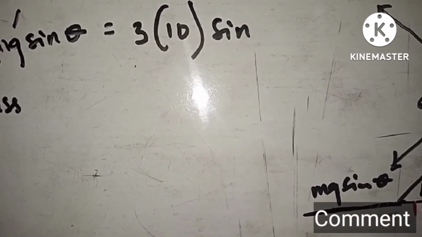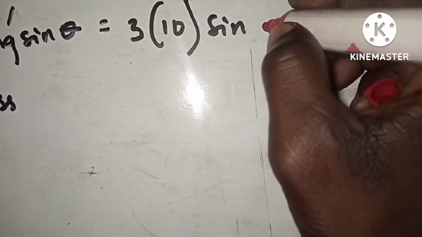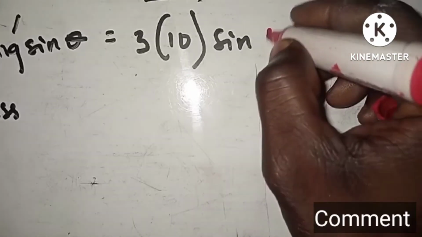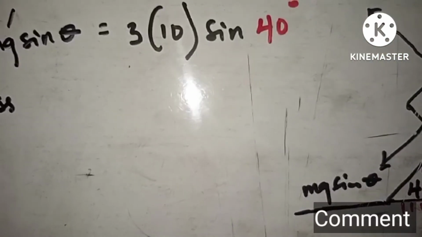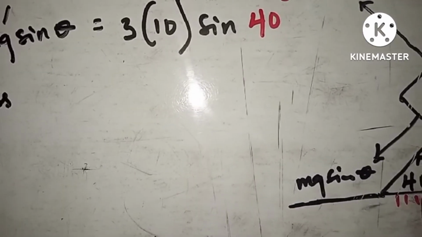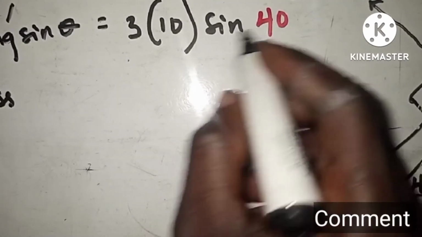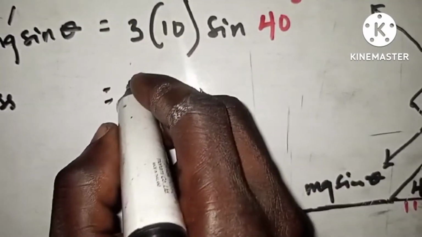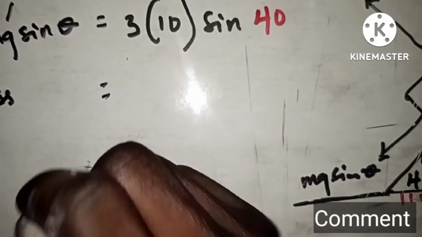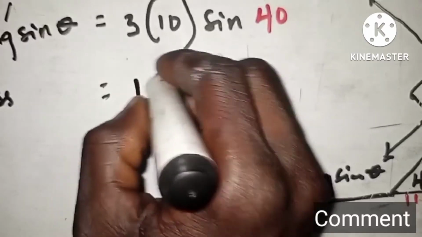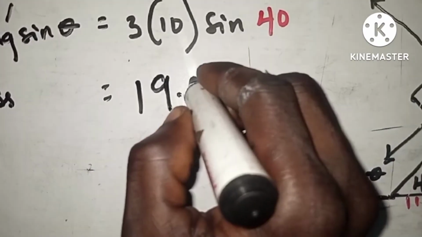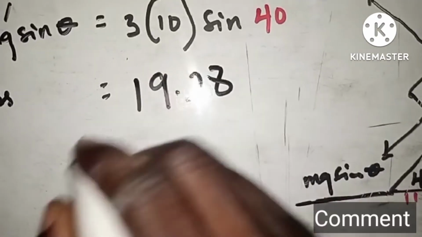That was what we were told, that we raise our plane from the level ground, that's the horizontal ground, so we got 40 degrees, right? So now you need to solve this on your calculator. Remember, or maybe you can go straight for sine 40 if you know exactly what sine 40 will be, right? So everything here will give me, according to my solution, 19.3.